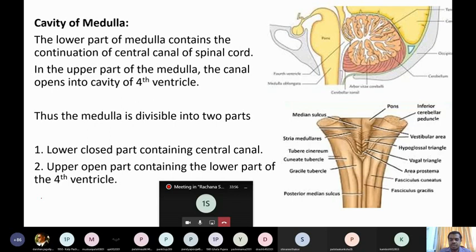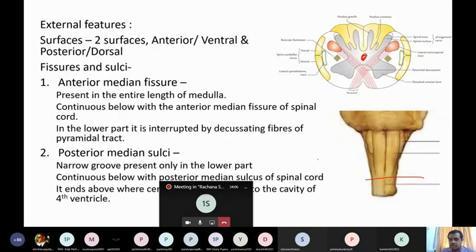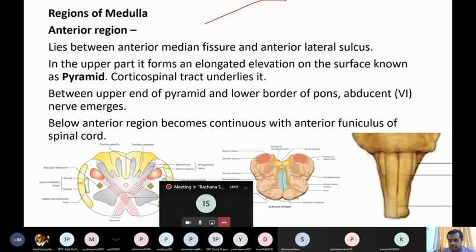Now, in relation to this, the medulla is divided into two parts. The lower part where cavity is closed. Closed means you can see here the cavity is surrounded by the gray matter or surrounded by the medulla oblongata from all around. So that part is known as the closed part.